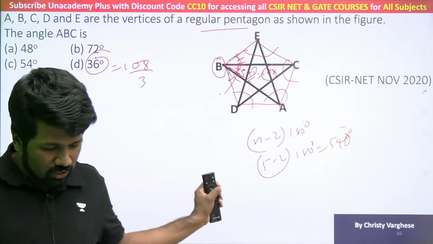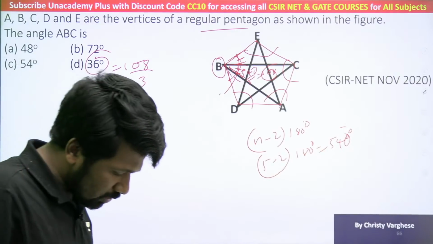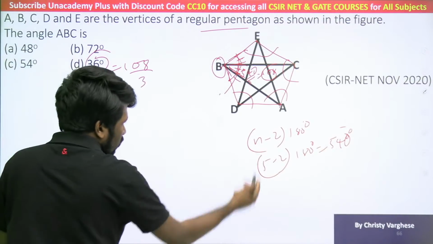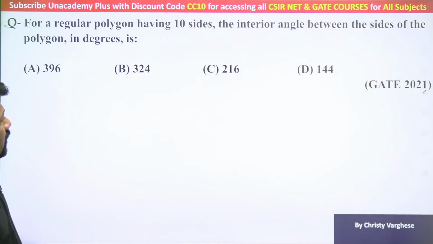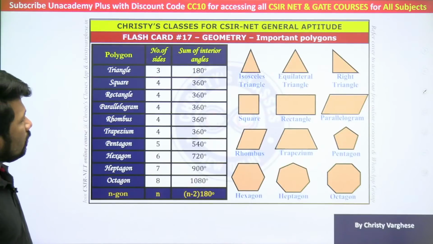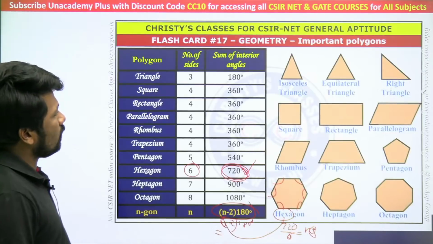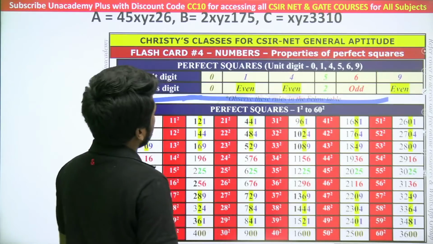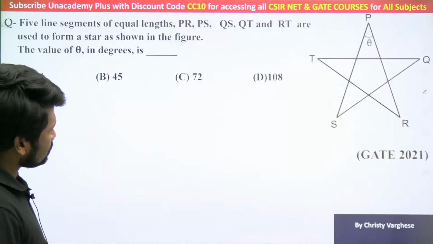Again, I am not teaching this concept. We have already discussed that concept many times before. Check it out. Anyway, this formula is important. That is what I am saying. Even in this question, this formula is super important. Okay, geometry. These are some of the things that are frequently asked in CSIR and GATE exams, especially CSIR exams. So that you should remember.